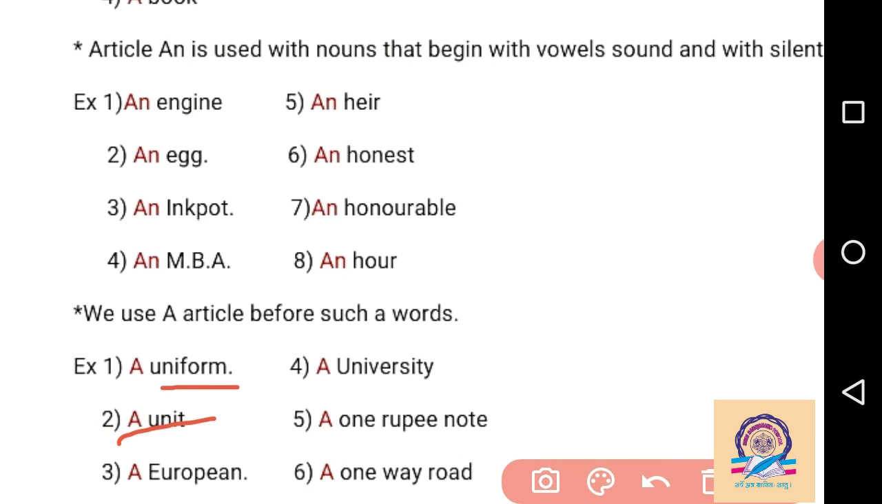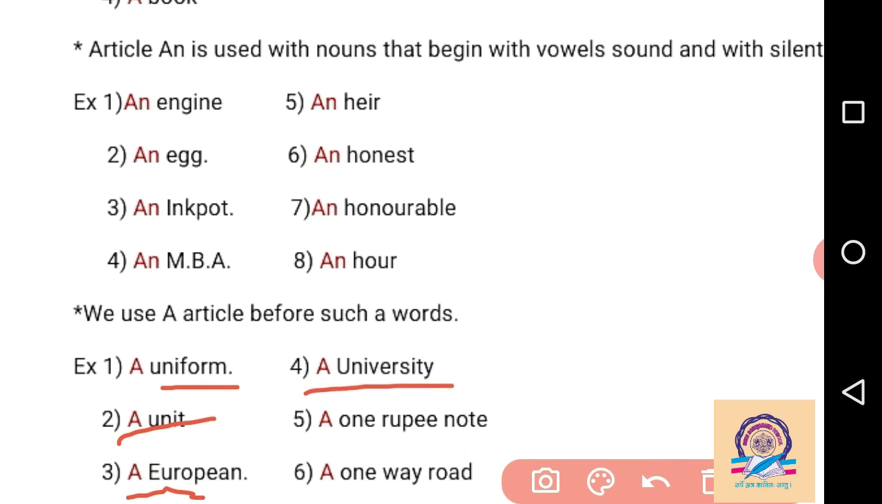Then European: the spelling begins with E. We see that A, E, I, O, U are the only vowels in English, but we have to see whether the sound is a vowel sound or a consonant sound. European begins with the spelling E, but the sound produced here is a consonant, so we have to write "a European". Then university: once again U, the spelling begins with U, but the pronunciation is a consonant sound, so we have to write "a" before university.